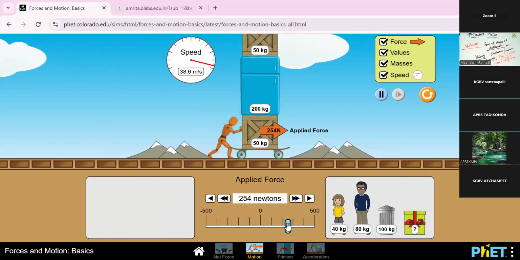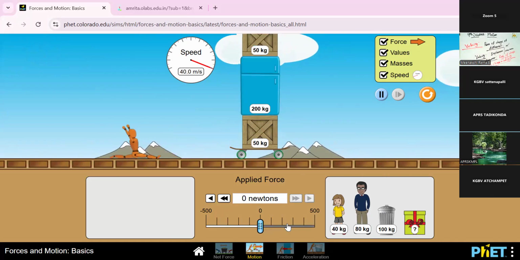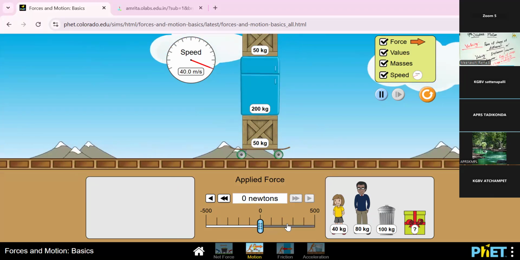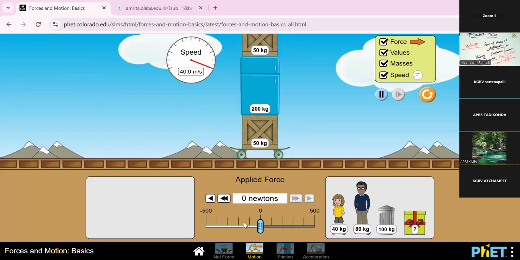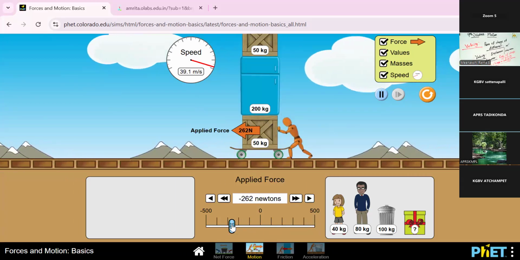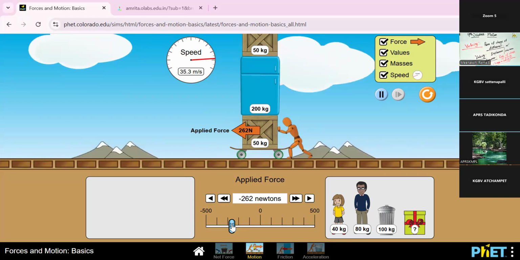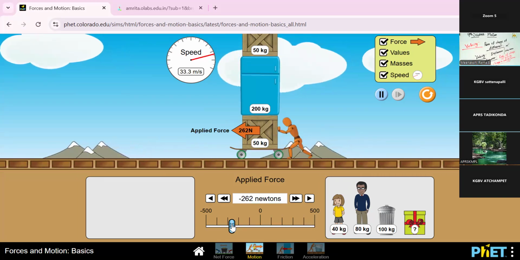Okay, 254. So the basic is 50, total weight is 290. Yes, and the left side is moving. So the force is applied on the opposite side.